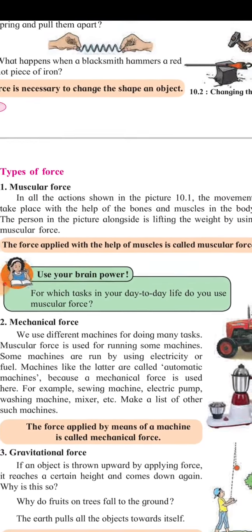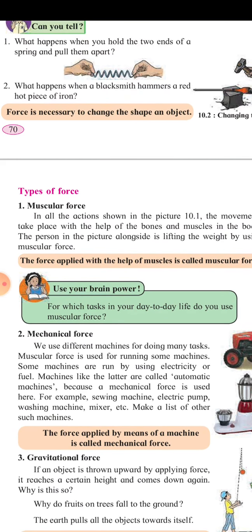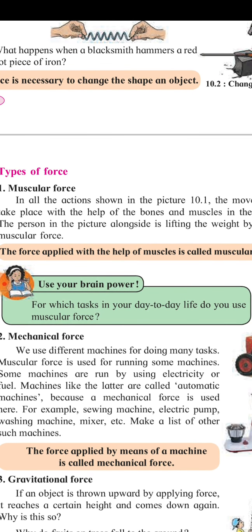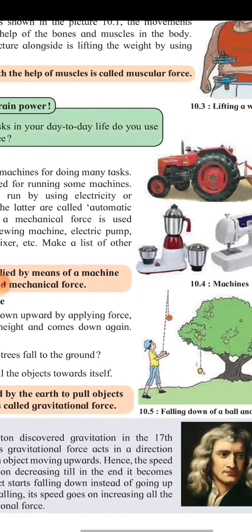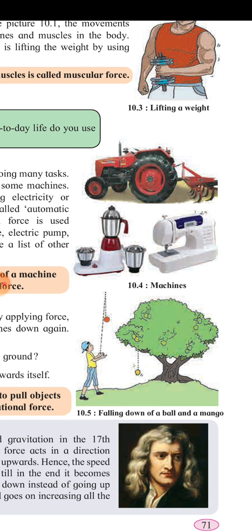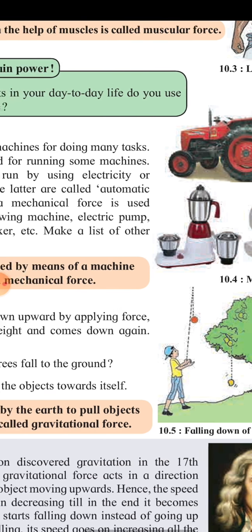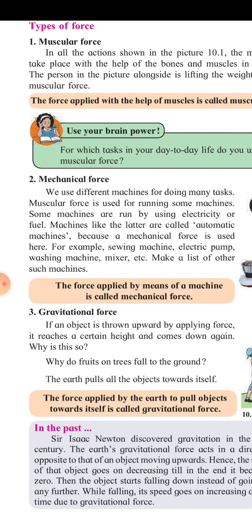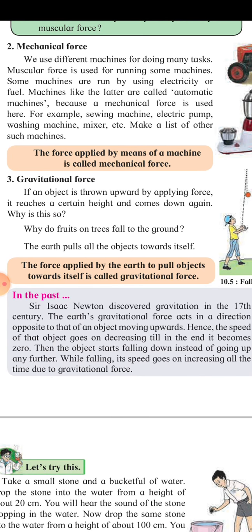For example, sewing machine, electric pump, washing machine, mixer. These use mechanical force; they use electric power and they go ahead. Gravitational force: if you throw the ball high in the sky, it comes down to the earth. Fruit of the tree falls down to the earth. This is the gravitational force. This happens because of the gravitational force. गुरुत्वाकर्षण के कारण ऐसा होता है.